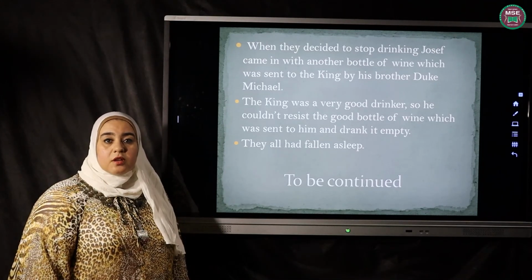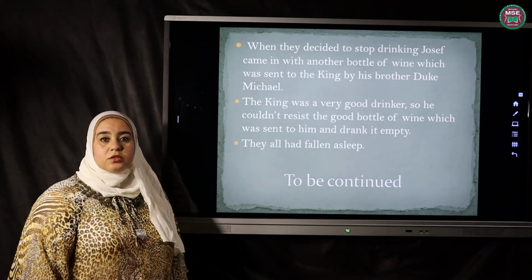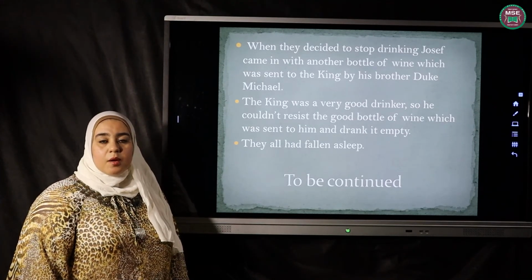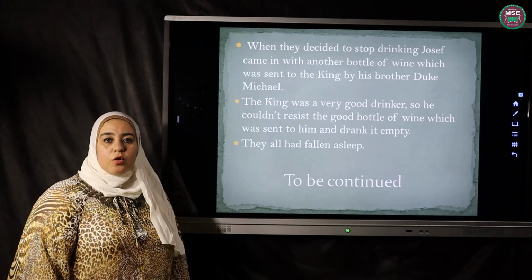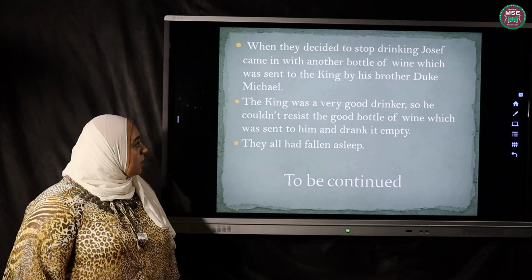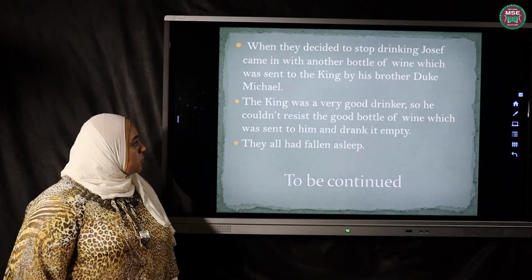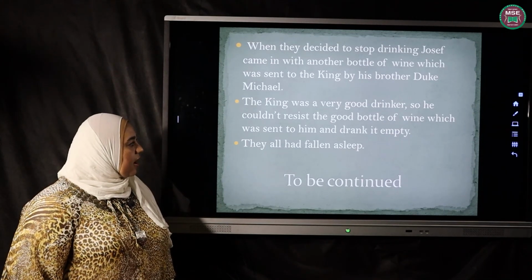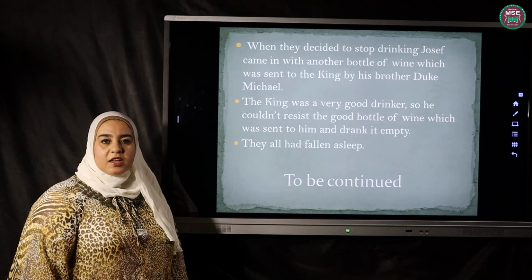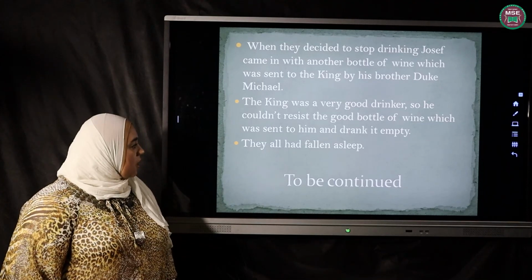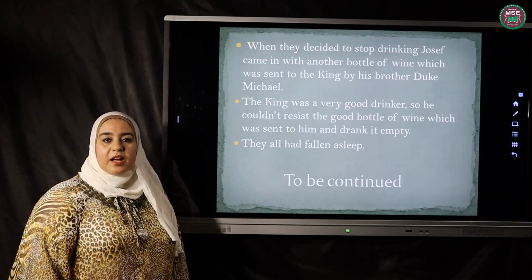They had drunk a lot, but after they decided to sleep, Joseph came in with a bottle of wine for the king. It had been sent to him by his brother. It was a very good kind of wine. The king was a very good drinker, so he couldn't resist the good bottle of wine which was sent to him and drank it empty. He didn't leave any drop of it. He drank it all. Then they all had fallen asleep.